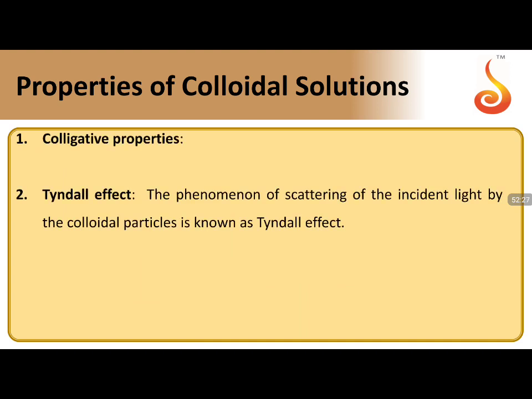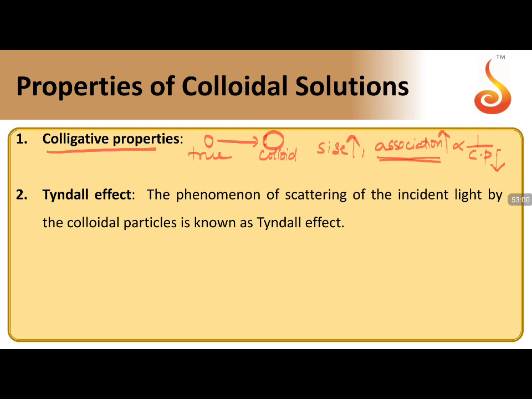Properties of colloidal solutions, colligative properties. As we know, moving from true particles to colloidal particles, the size is increasing, and aggregation or association is increasing. When association takes place, association is inversely proportional to colligative properties. So colligative properties decrease. Size is increasing by association of particles, so colligative properties are decreasing when compared to true solutions. Colloidal solutions will have less colligative properties.